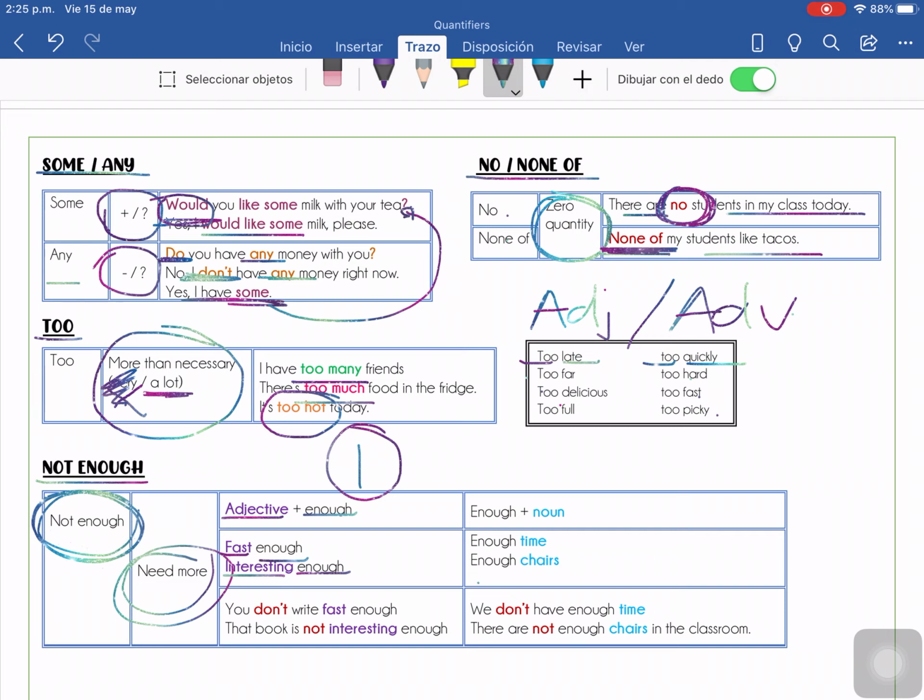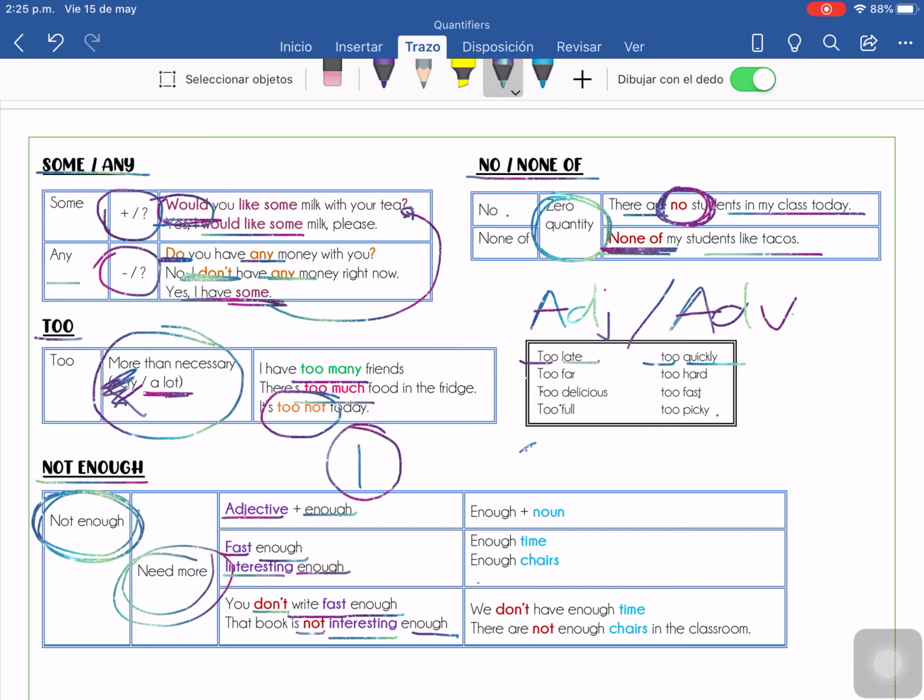Negative. So you don't write fast enough. That book is not interesting enough, okay? Siempre el adjetivo, acuérdense que es lo que describe. Fast, interesting, beautiful, nice, expensive, amazing, etc., etc.